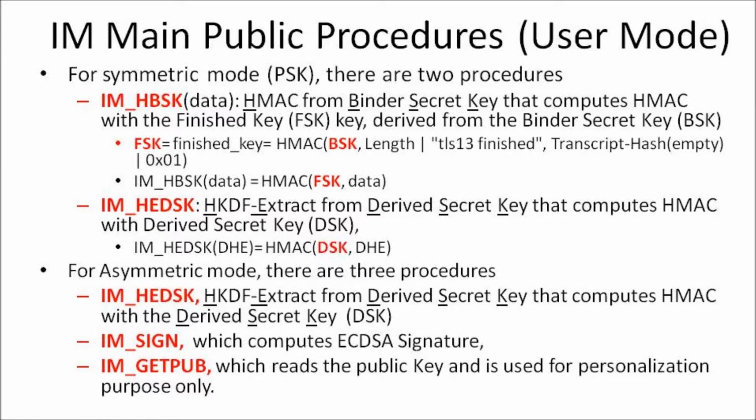For symmetric mode, that's to say using a pre-shared key, there are two procedures: IAM HMAC from binder secret key, that computes HMAC with the finished key derived from the binder secret key, and IAM HKDF-Extract from derived secret key, that computes HMAC with the derived secret key. For asymmetric modes, there are three procedures: IAM HKDF-Extract from derived secret key, IAM sign, which computes ECDSA signatures, and IAM getPub, which reads the public key and is used for